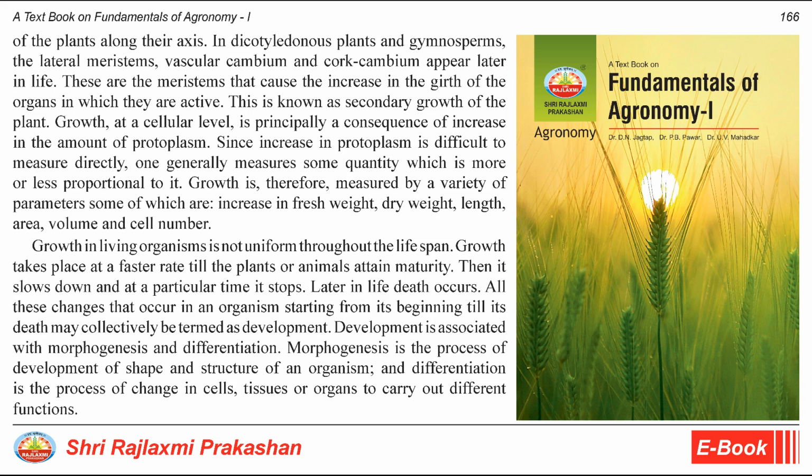All these changes that occur in an organism starting from its beginning till its death may collectively be termed as development. Development is associated with morphogenesis and differentiation. Morphogenesis is the process of development of shape and structure of an organism, and differentiation is the process of change in cells, tissues or organs to carry out different functions.